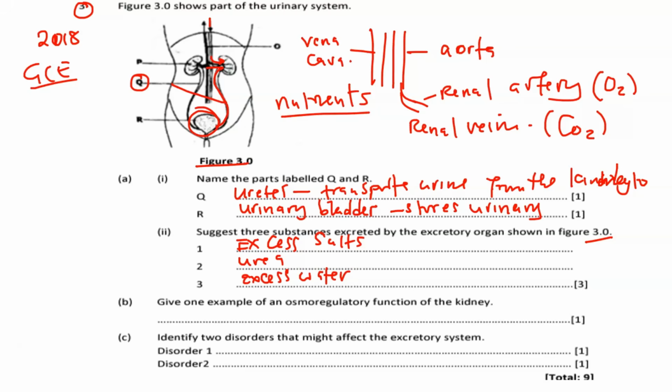Okay. Give one example of an osmoregulatory function of the kidney. What is one of the osmoregulatory functions of the kidney?